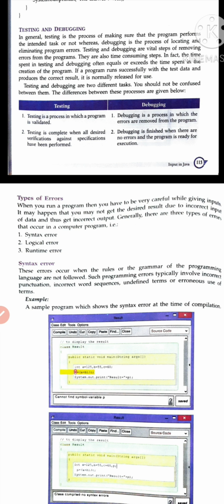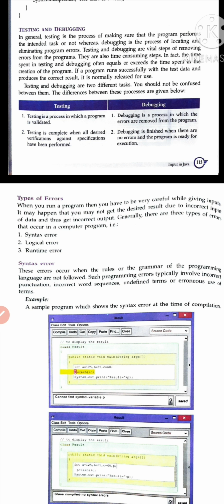It can be possible that you have no syntax error but your program is not working. Debugging is a process in which the errors are removed from the programs. But if we are not having any error, it doesn't show that our program is purely correct. When is it purely correct?